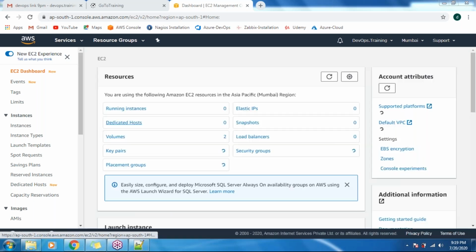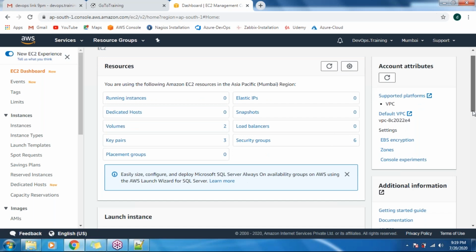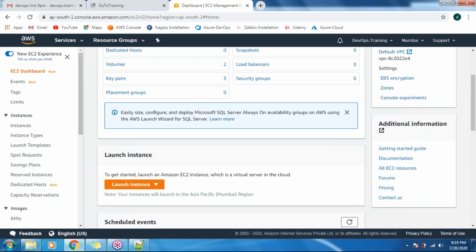So this is the console of EC2. Come down and you'll get the options here. Click on Launch instance. Basically we are going to create a new machine now.